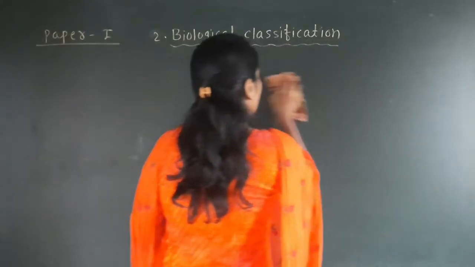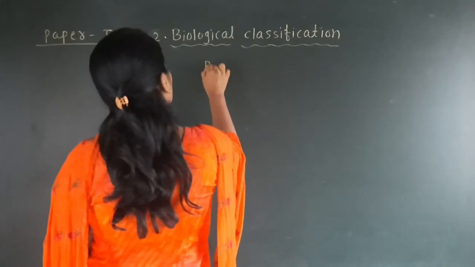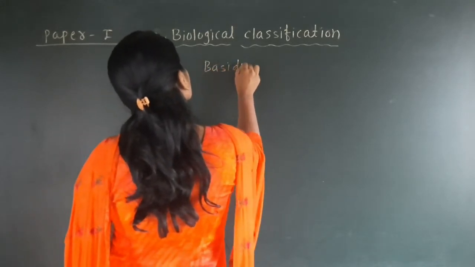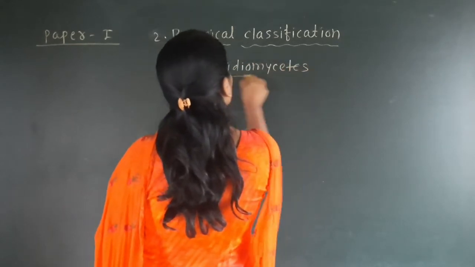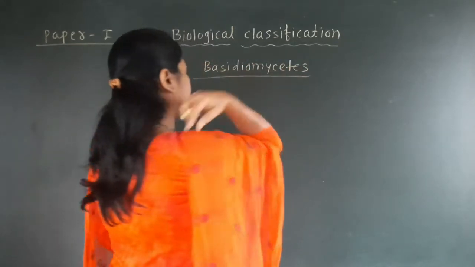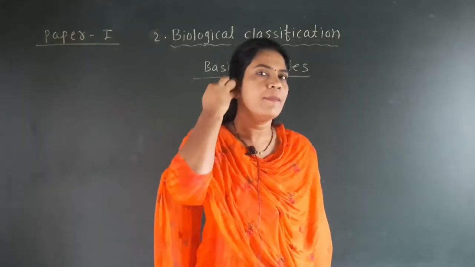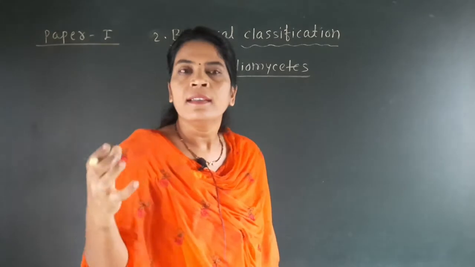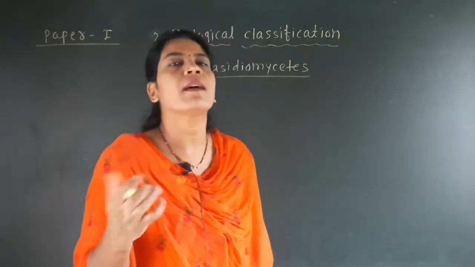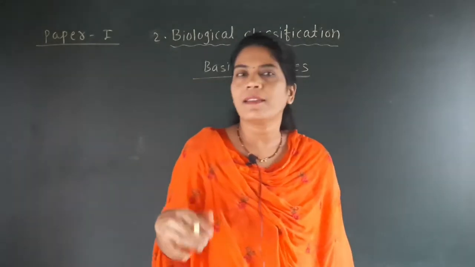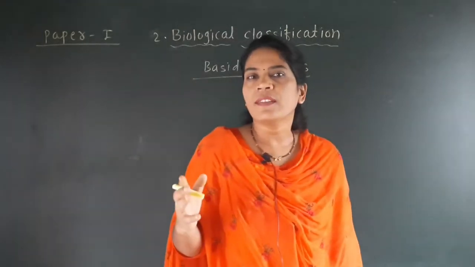So next one, the third group, that is Basidiomycetes. The most common examples of this Basidiomycetes are the mushroom, bracket fungi and puffball.